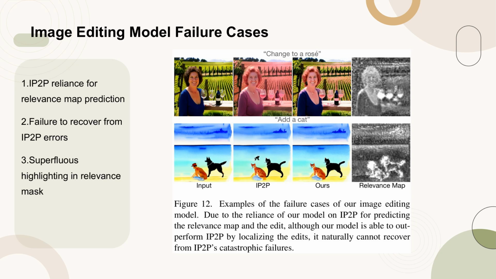In the second example, the prompt "had a cat" led to the replacement of the person and the dog with cats, demonstrating the ambiguity in localizing the edit with respect to the prompt. These examples highlight the model's limitations due to its dependency on IP2P.